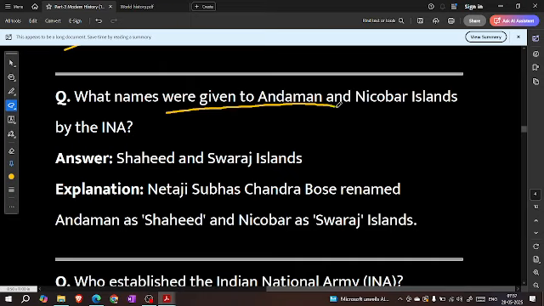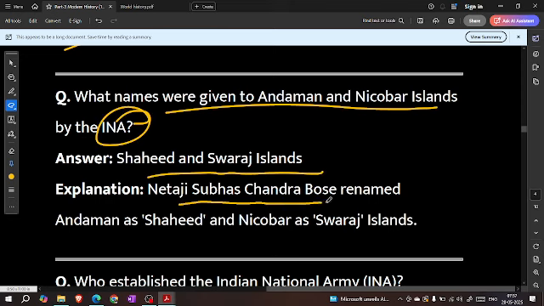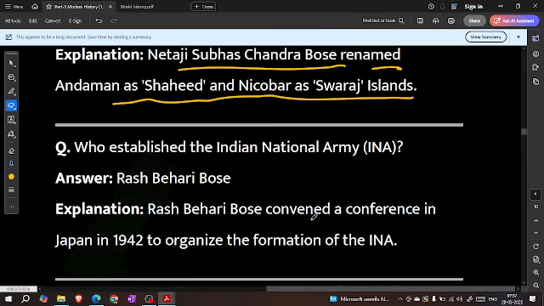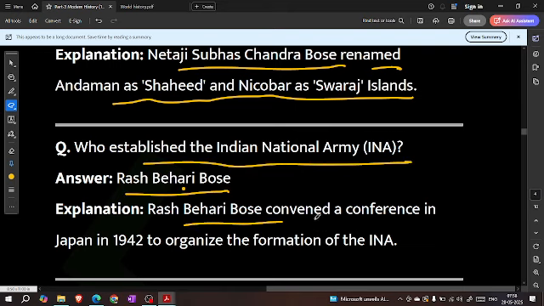What names were given to the Andaman and Nicobar Islands by the INA? Shahid and Swaraj Island. Netaji Subhash Chandra Bose renamed Andaman as Shahid and Nicobar as Swaraj Island. Who established the Indian National Army, INA? Rash Behari Bose. Rash Behari Bose convened a conference in Japan in 1942 to organize the formation of the INA.